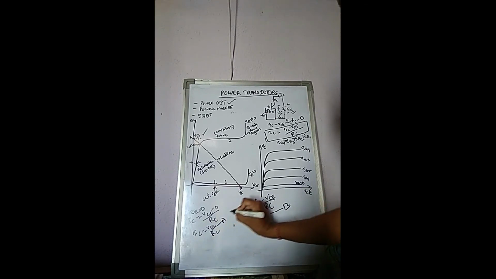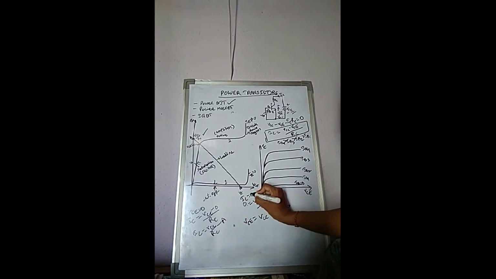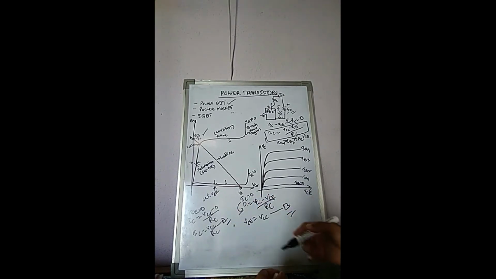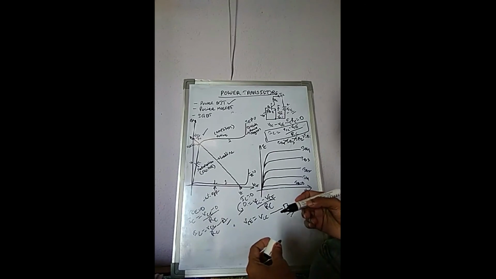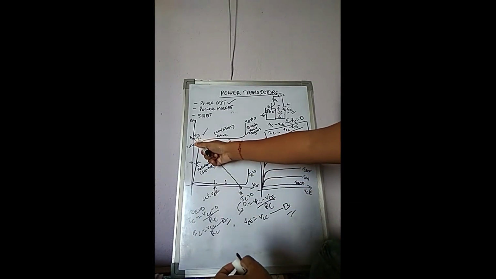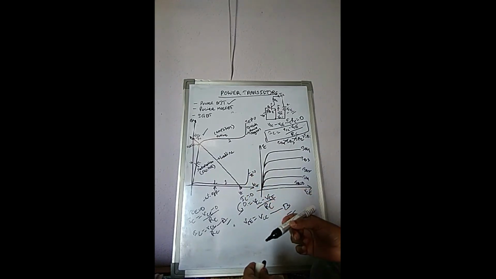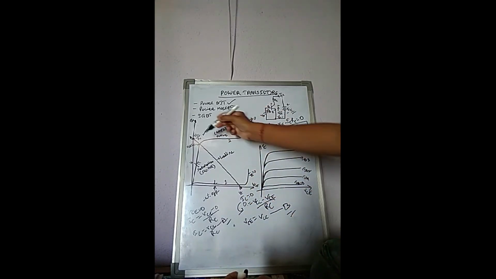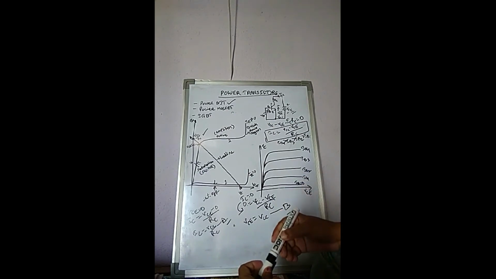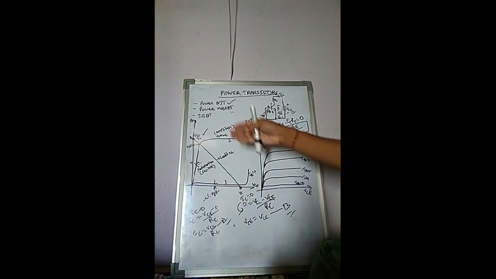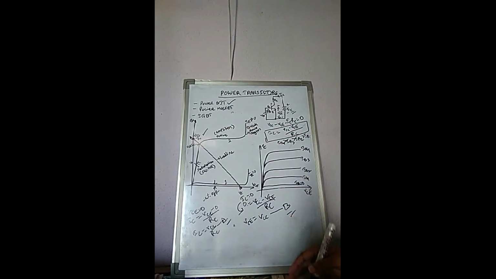This is point A, and here IC equals 0, which gives us point B. So the value VCC by RC indicates point A, and the value VCC indicates point B. If I join point A to point B, it gives the load line. So the load line is the locus of all operating points. Clearly understood about the load line equation and load line curve?